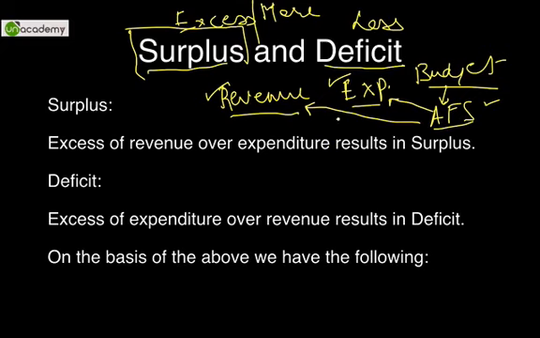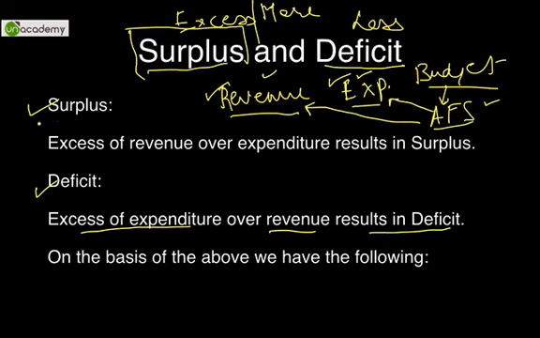But there are times where the revenue might exceed the expenditure. The government's only source of revenue is taxes, and the expenditure that the government is making is for welfare, subsidies, etc. If the revenue is in excess of expenditure, it is known as surplus. But if the expenditure is in excess of revenue, it is known as deficit. So excess of expenditure over revenue results in deficit.